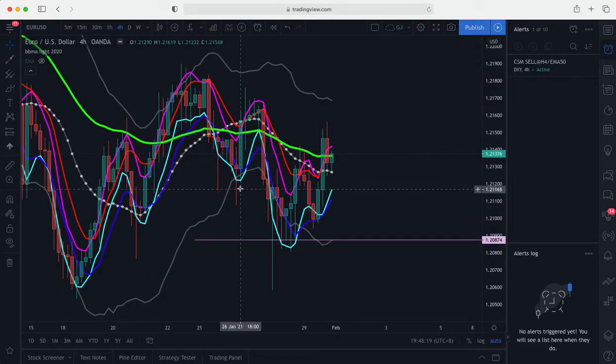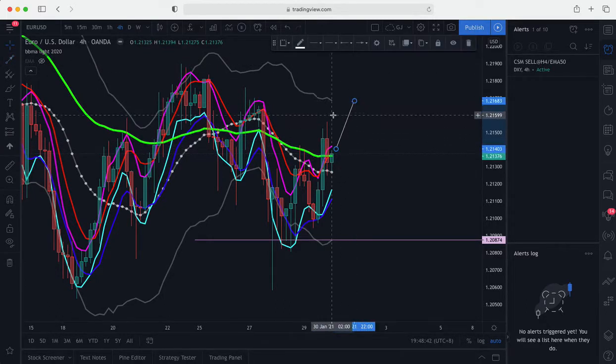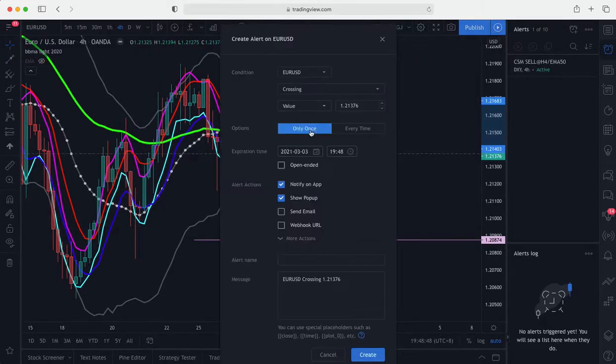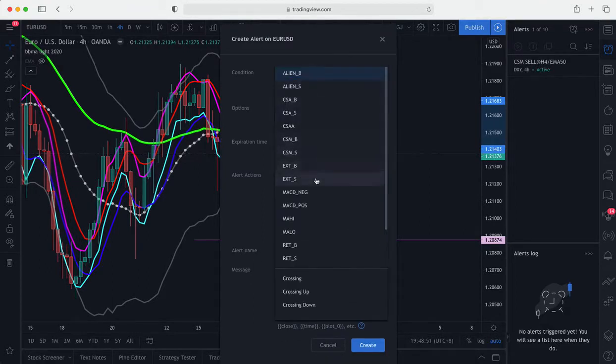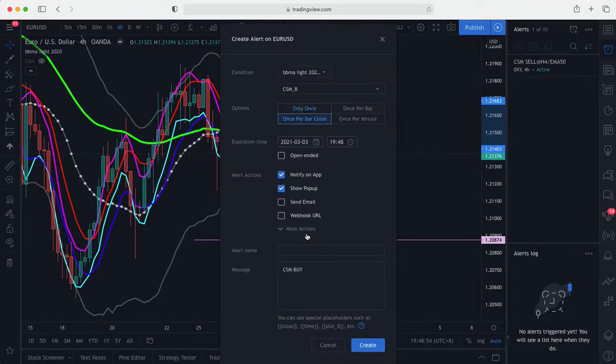On H4 we see extreme buy and a candle close above the mid BB, and also EMA 50, which was here, broke down, and again in the last trading hours of last week it closed above. So hopefully this price action continues to move up and makes a CSM buy for us. For that, we're also going to put an alert on this one: CSM buy at H4 above EMA 50.